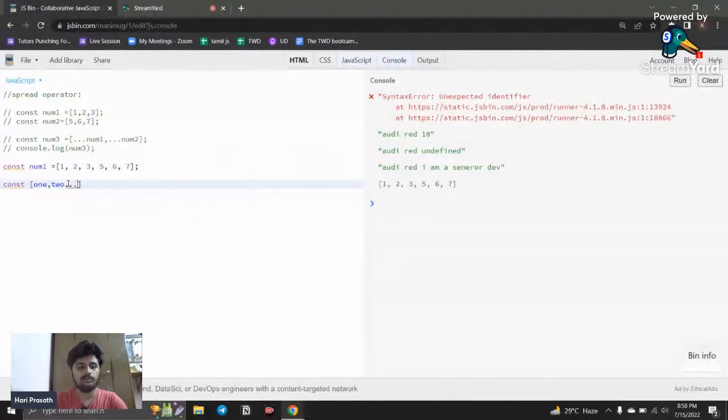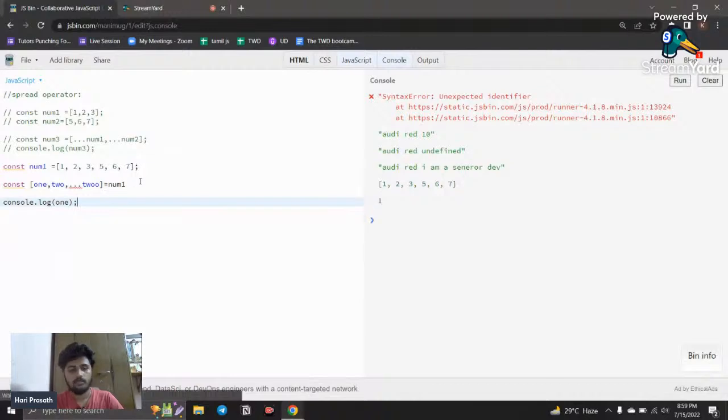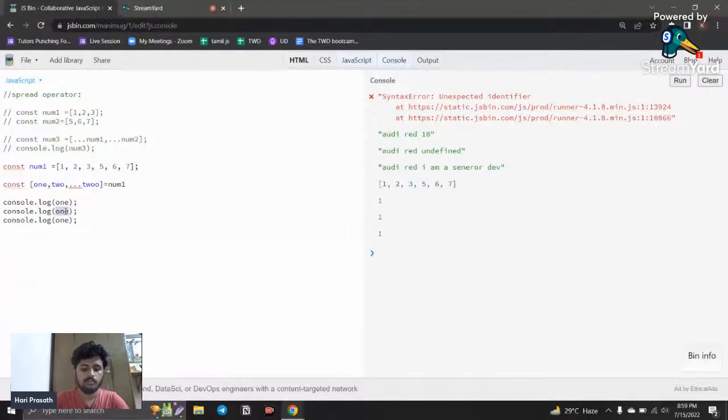You just give 3 dots here, and it just leaves these, because those variables have already taken their values. So whatever is remaining, it copies that and pastes it in the variable 2, something like this, and I want to mention the array like this. If I say console.log 1 comma,